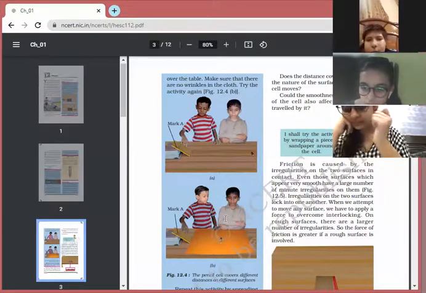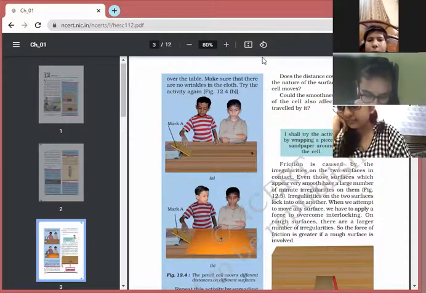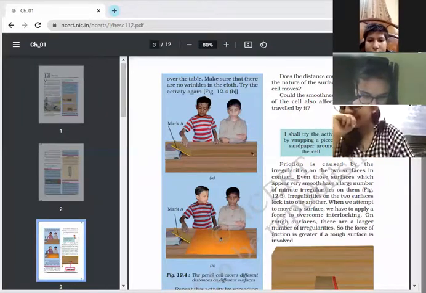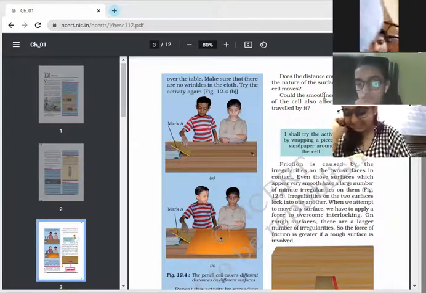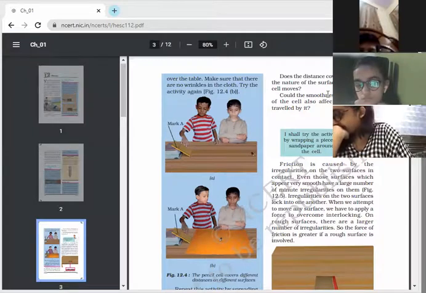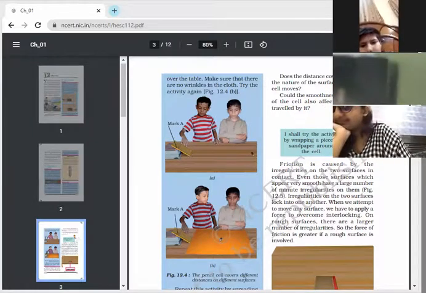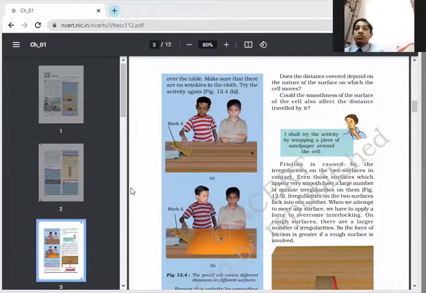Rough surface, more friction. Smoother surface, less friction. Should I move next? And the distance covered depends upon the nature of the surface on which the cell is moving. Okay. So it depends upon which surface your cell is moving on.